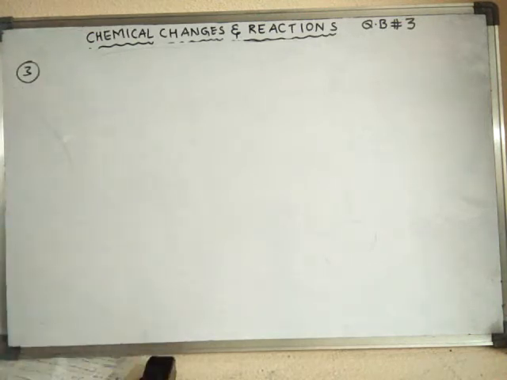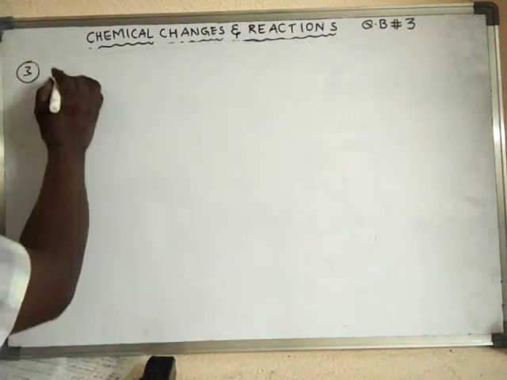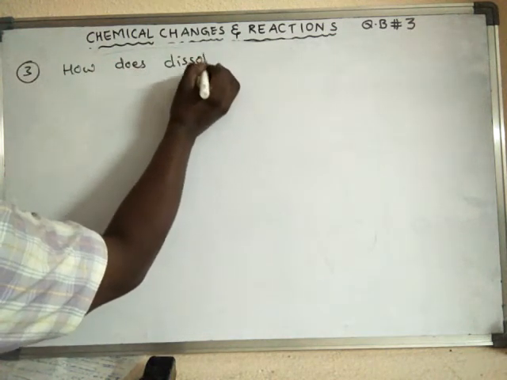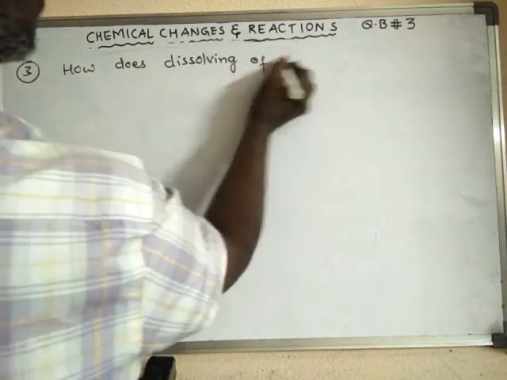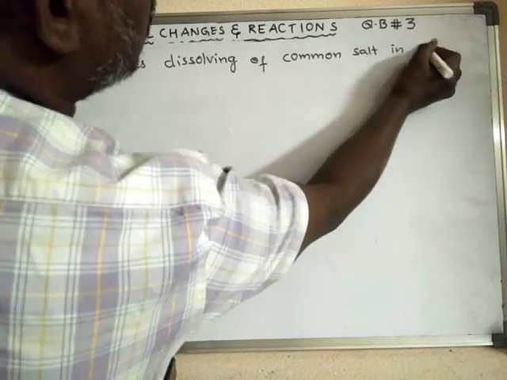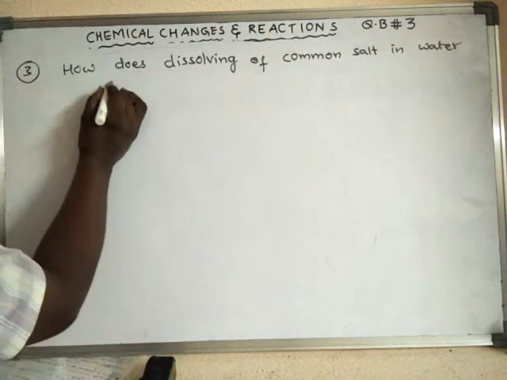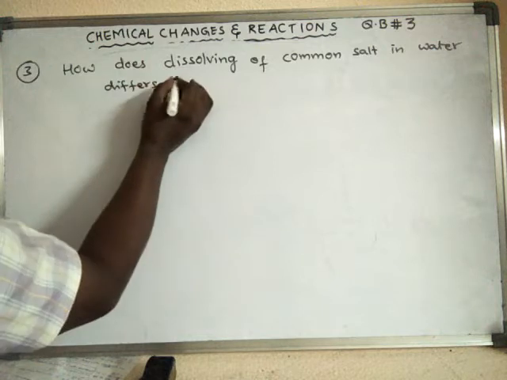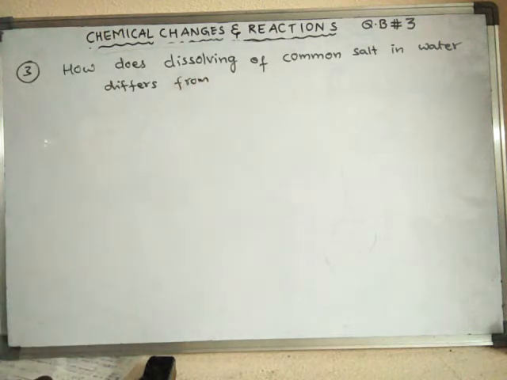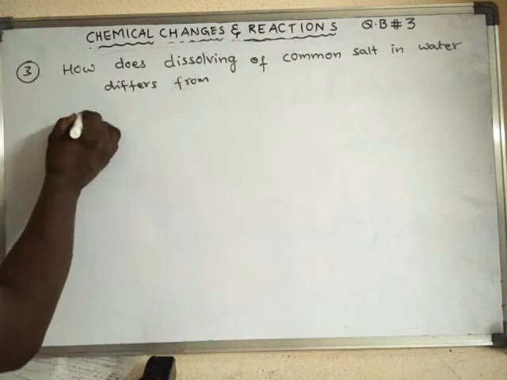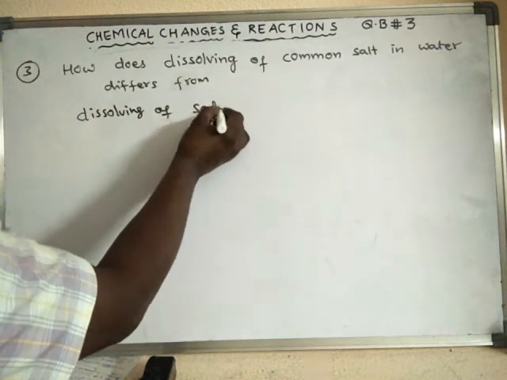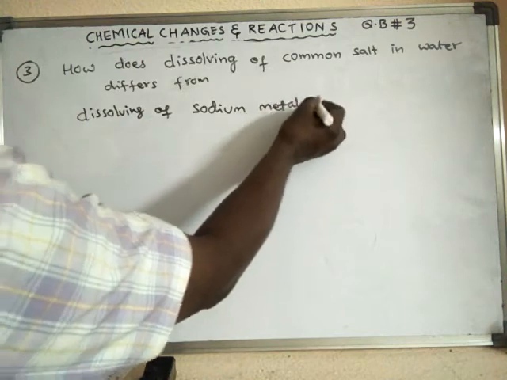How does dissolving of common salt in water differ from dissolving of sodium metal in water?